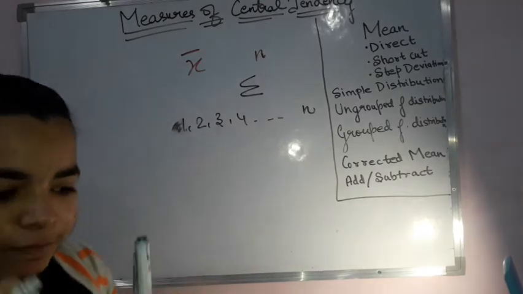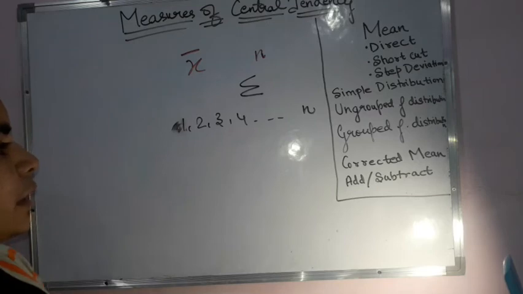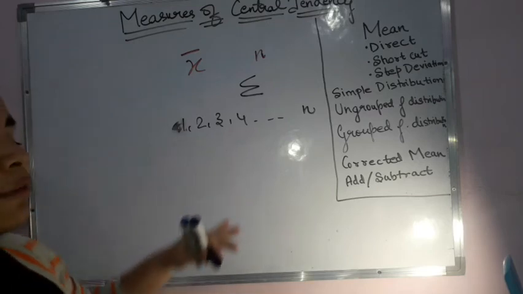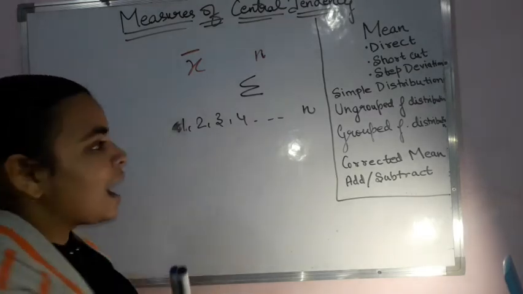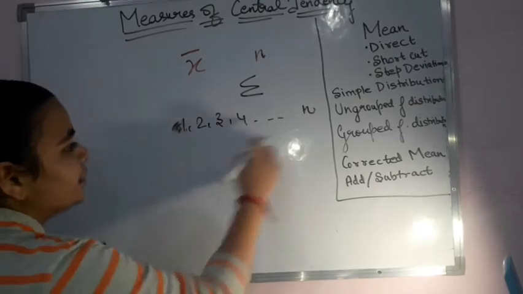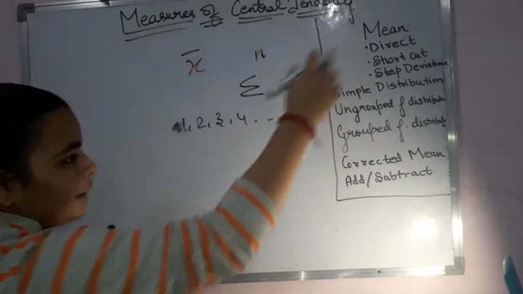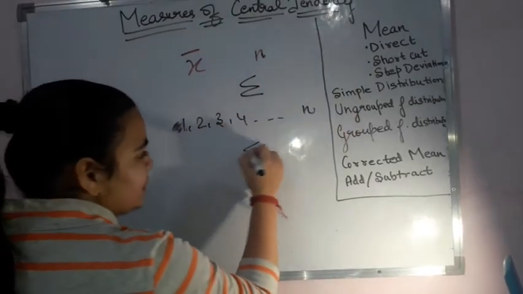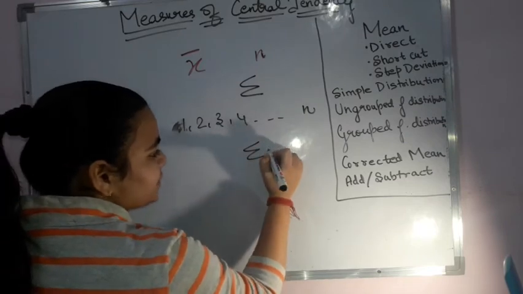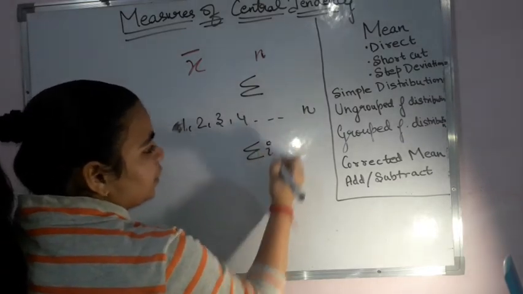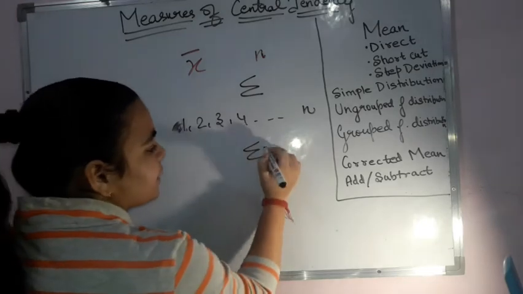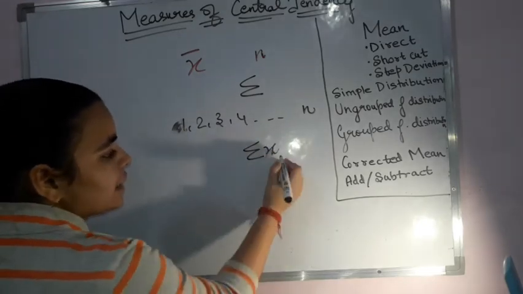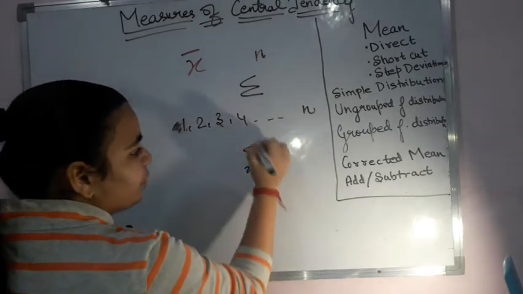We are trying to find certain ways by which we can get our solution so that we don't have to remember all the terms. So for that we did this thing. That means in place of 1 to n, I can write simply sigma, let us say sigma x, such that x is lying from 1 to n.